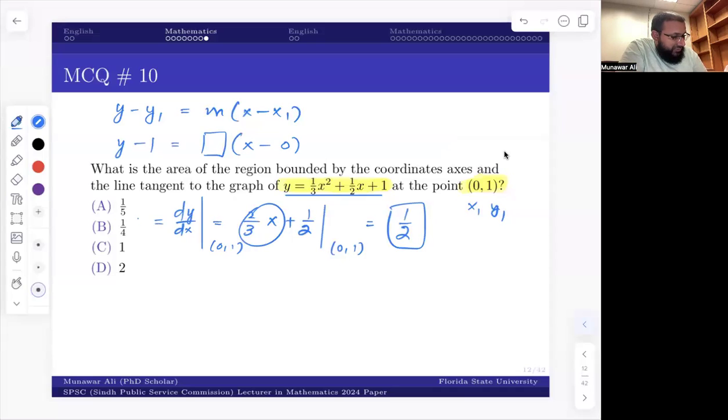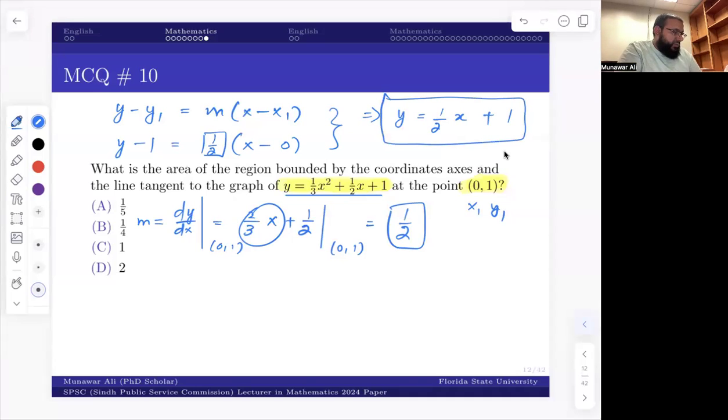So this is how you define m, which is 1/2. This is my equation, simple. If I simplify this further, I'll get y equals 1/2 x plus 1. This is my equation.